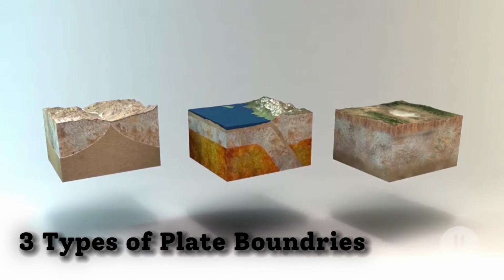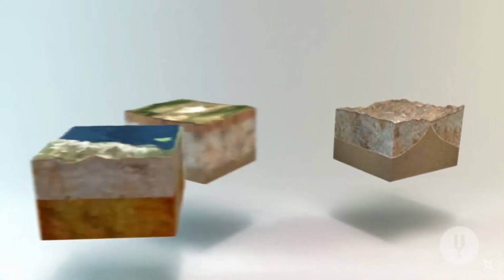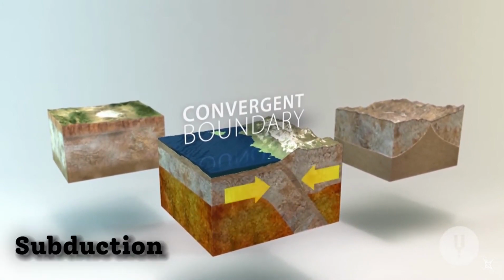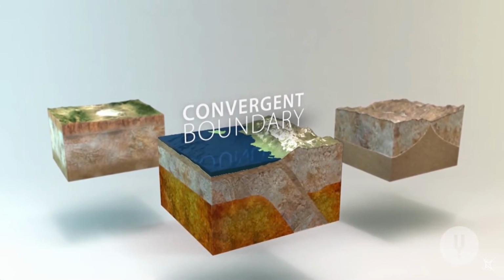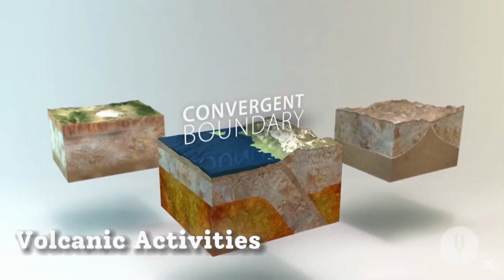There are three main types of plate boundaries: convergent, divergent, and transform. At convergent boundaries, plates move towards each other, often leading to subduction where one plate plunges beneath another. This process is responsible for some of the most powerful earthquakes, as well as volcanic activity due to melting subducted